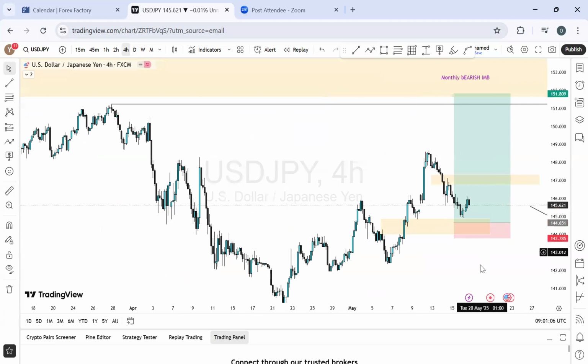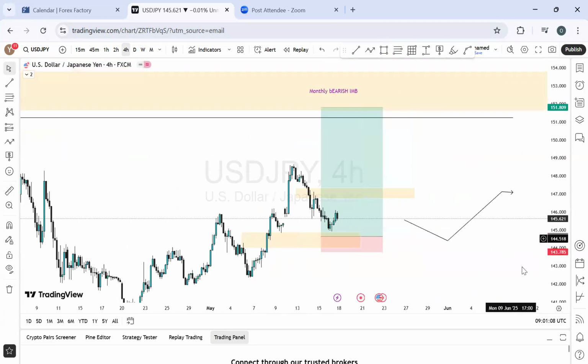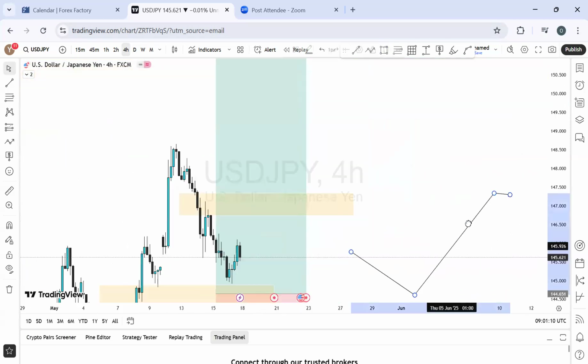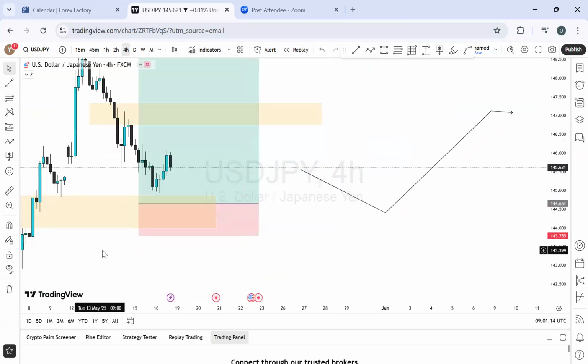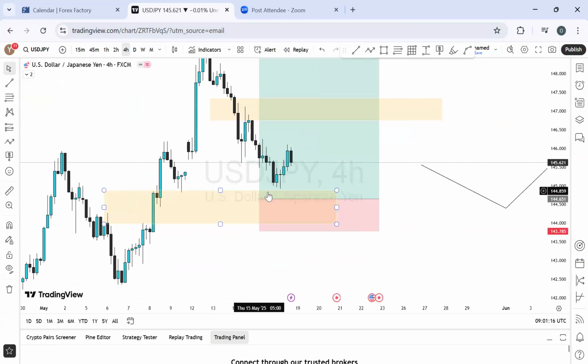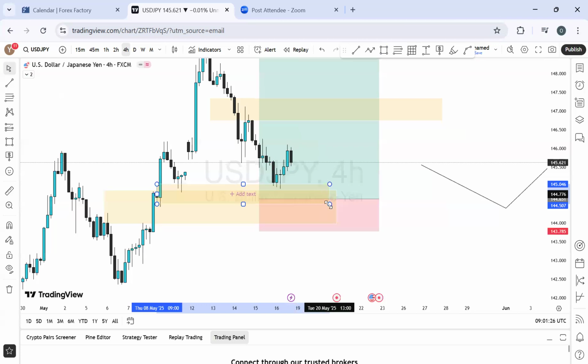On USD JPY 4-hour time frame, the bias we had is still very, very strong. It's still very much there. Just that on the 4-hour time frame, it looks like the price nearly got into the fair value gap zone on the daily, which it didn't. But of course, on the 4-hour time frame, there is also a demand zone where the price has actually tested before now. And that's where the market is right now.